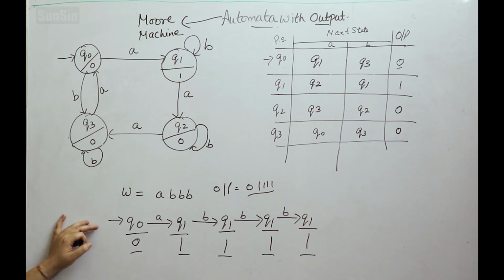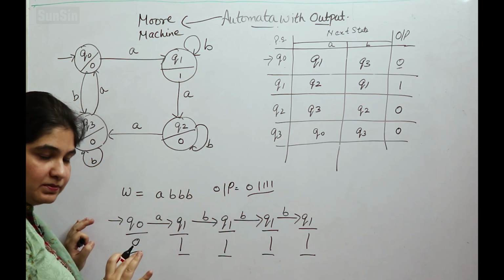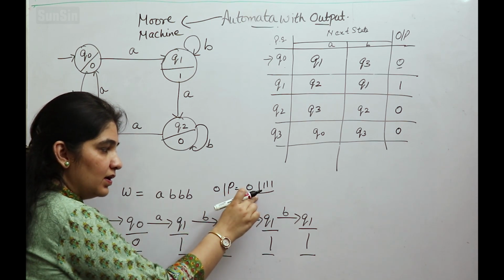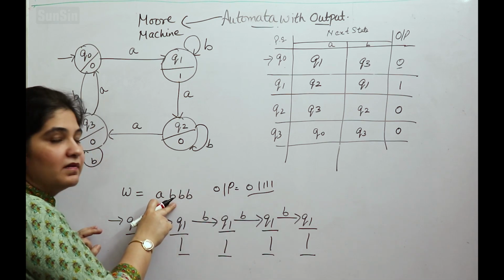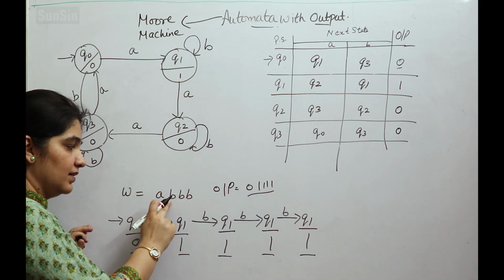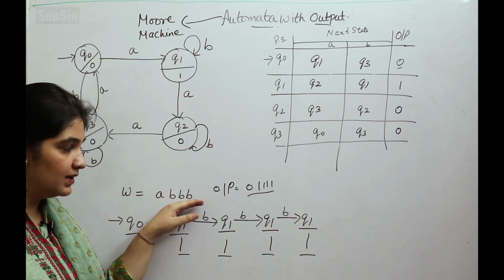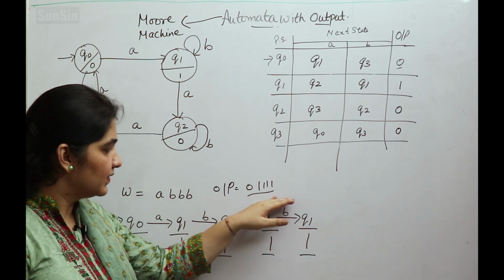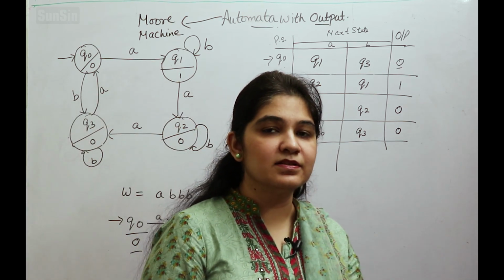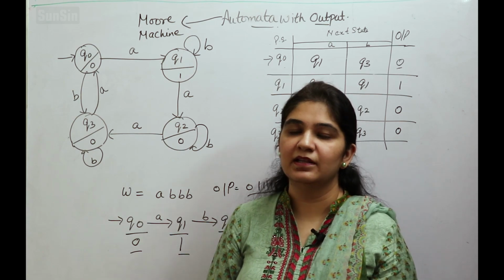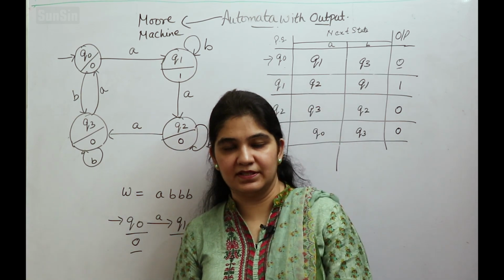One more important fact over here is that in case of Moore machine, the number of bits in the output will always be 1 greater than the number of bits in the input. See, in this case we are having 4 bits, in this case we are having 5. Whatever input you give, if you give a 2-bit input, the output will be 3 bits. Fine. If we give 6, the output will have 7 bits.